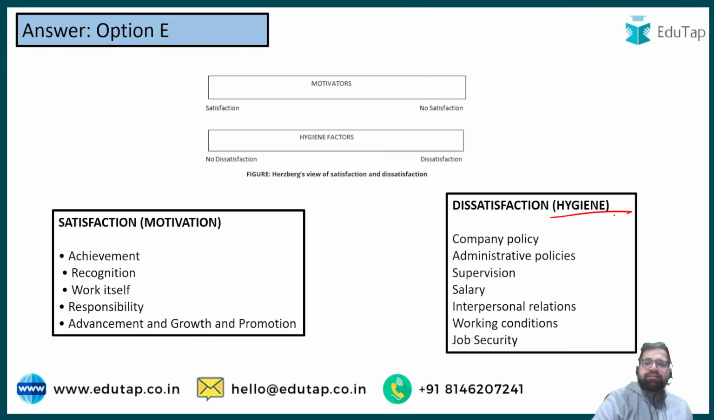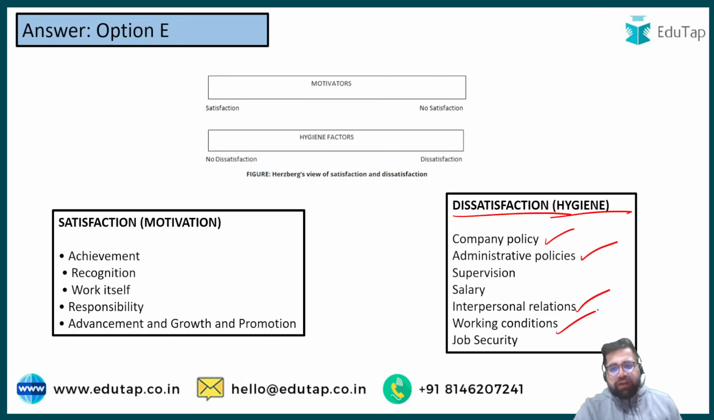You can see hygiene factors, which help you to prevent dissatisfaction, are company policies, administrative policies, interworking relations, working conditions, job security, salary and supervision. These all are extrinsic.